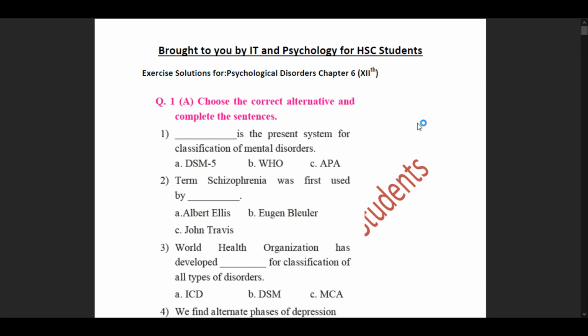We had discussed a few continuum scales, and we had also discussed how red flags can be considered and detected in an individual, and how you could understand an individual is suffering from schizophrenia. Different symptoms of different disorders had been discussed, and we had discussed what is ICD, what is DSM-5, and etc. So, I would suggest that before continuing in this video, you view the different videos that I've made for the concepts explanation.